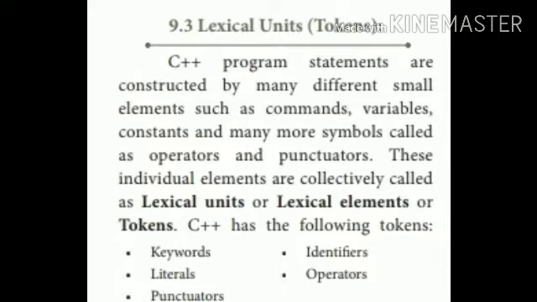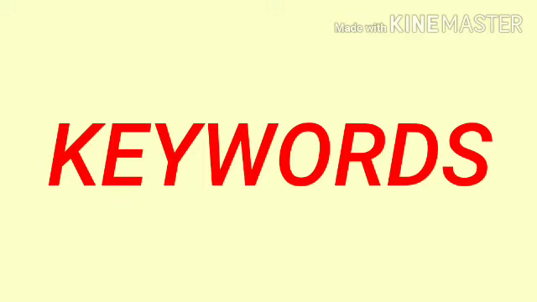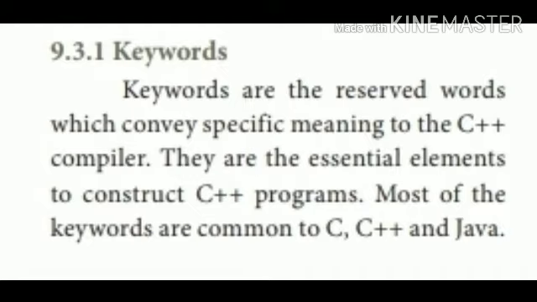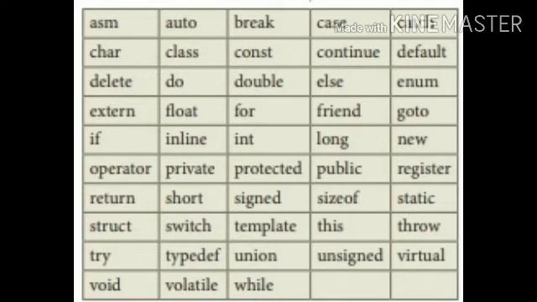The next concept is keywords. Keywords are otherwise called reserved words. These keywords convey some special meaning to the C++ compiler. Also, these keywords are common to some other languages such as C, C++, Java. These are examples of keywords: char, class, auto, break, case, for, int, private, public, protected, union, try, struct. These are all keywords.